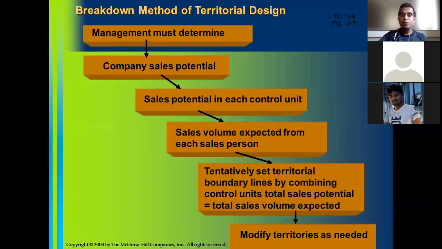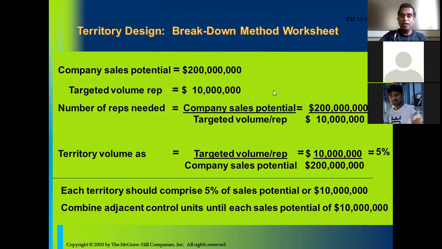I hope the breakdown method of territorial design was easy to understand. So anyway, if you have any doubts, you can always ask me when I pause for a break.